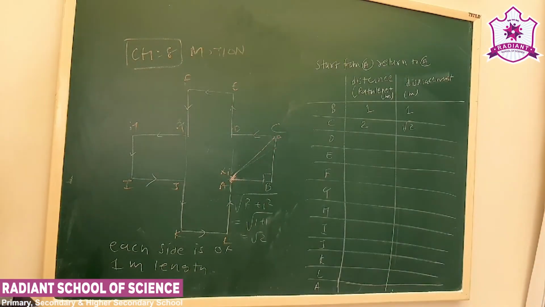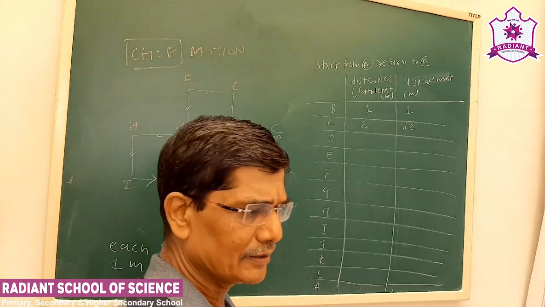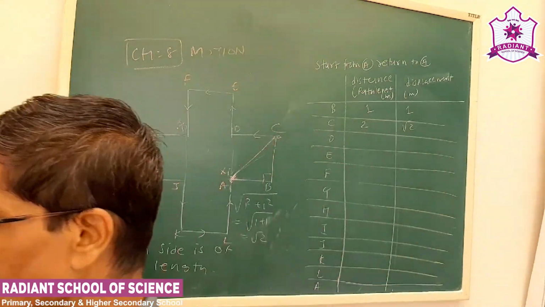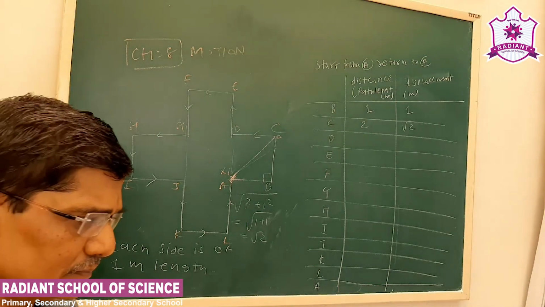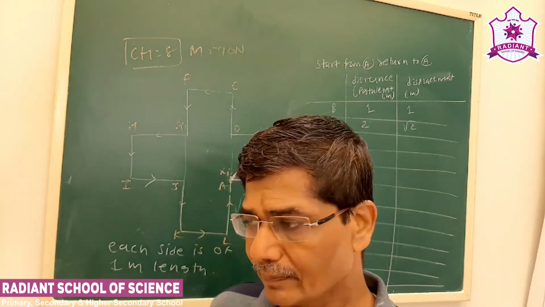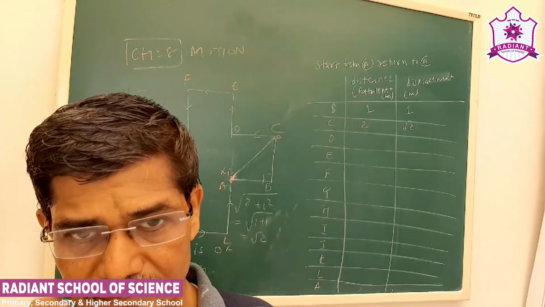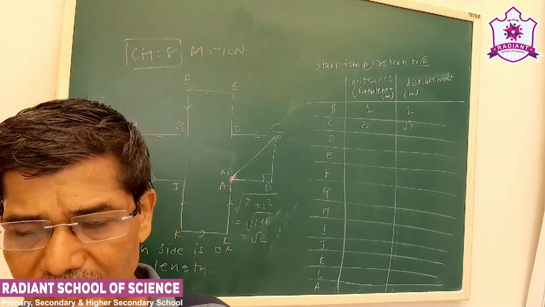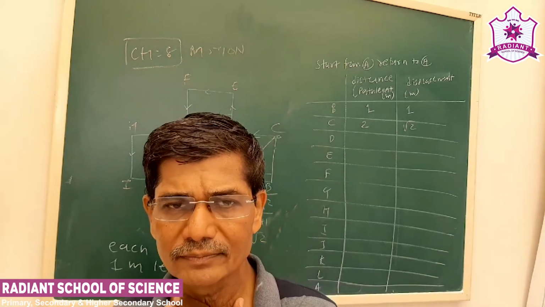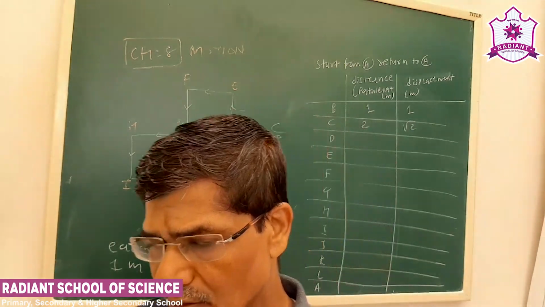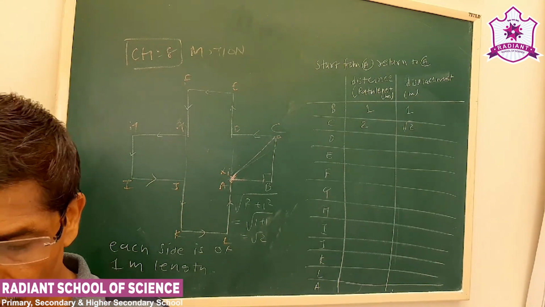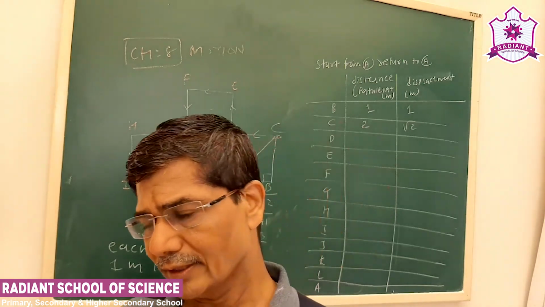Then we saw what is path length or distance and displacement. See, the path length is the path covered by an object in motion in a given time interval. The path length or distance is always positive. Next is displacement. Displacement is the shortest distance between 2 points. Distance is always positive. Displacement can be positive, 0 or negative.